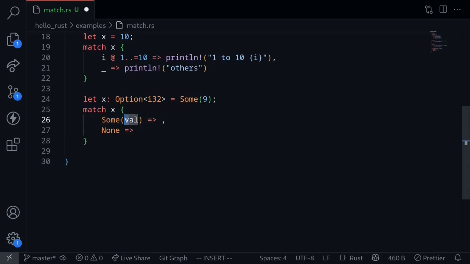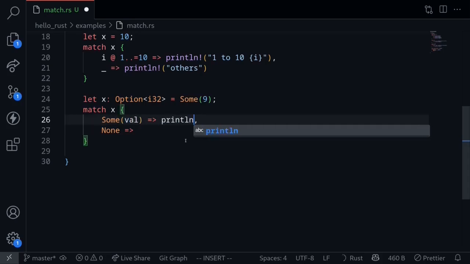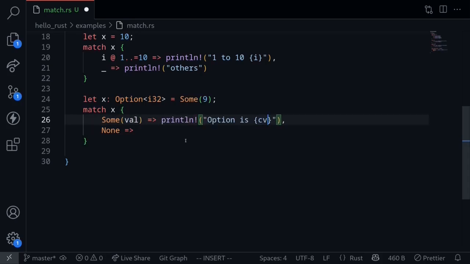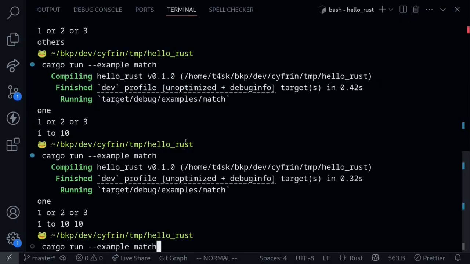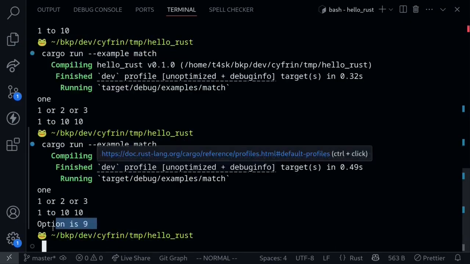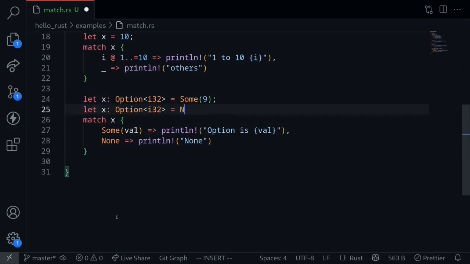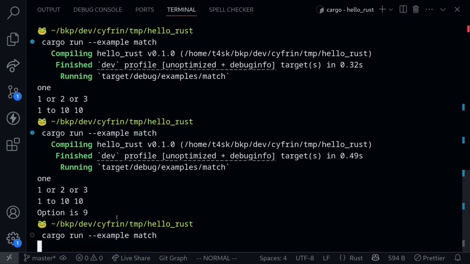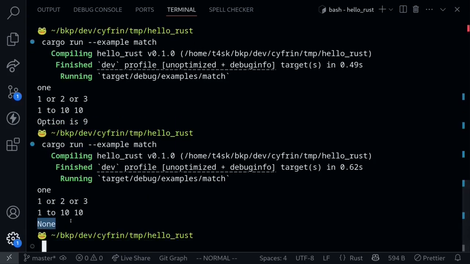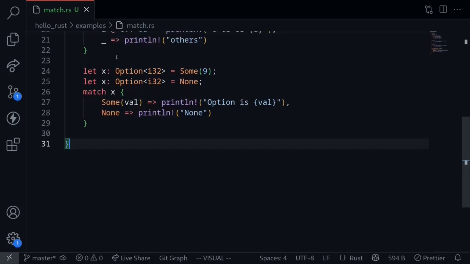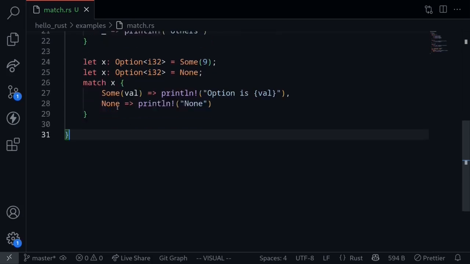In the first case, let's print this inner value. println Option is, and the value inside. Otherwise, let's println None. Execute the code and we get Option is 9. Now if we change this to a None, and then execute the code again, this time we get a None printed out. So this is an example of matching with an Option.